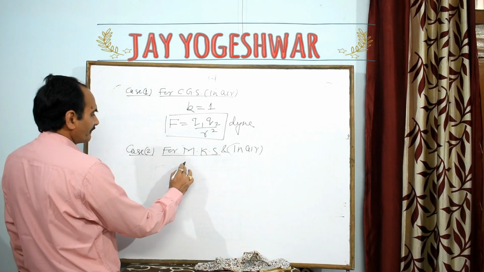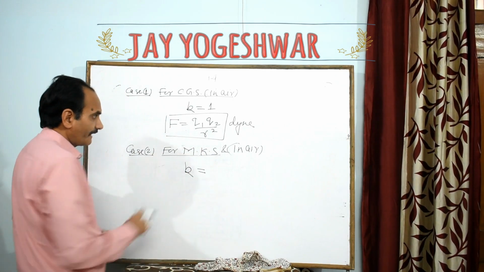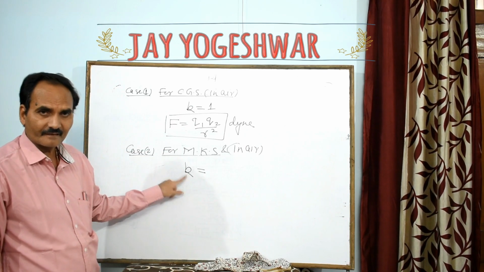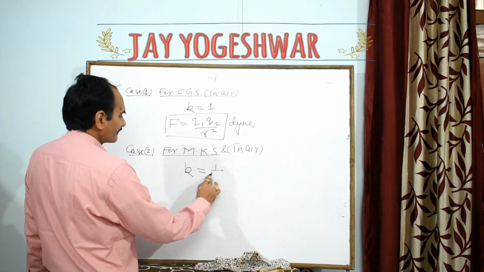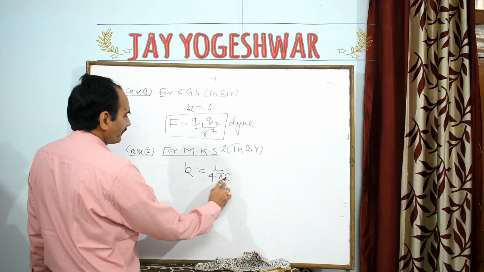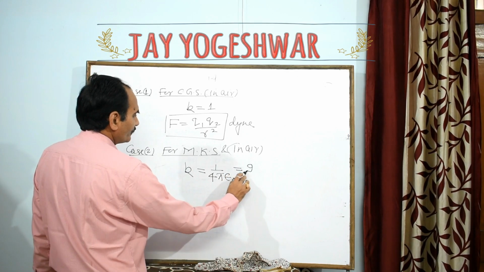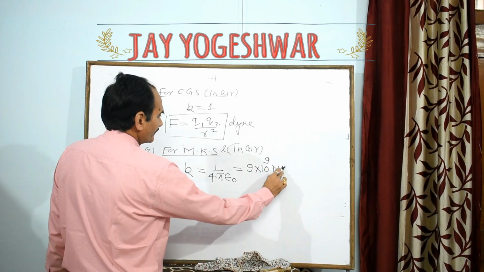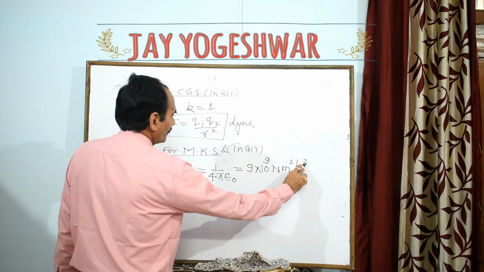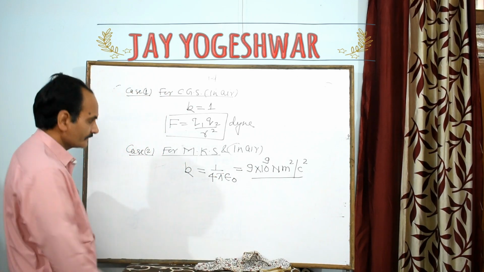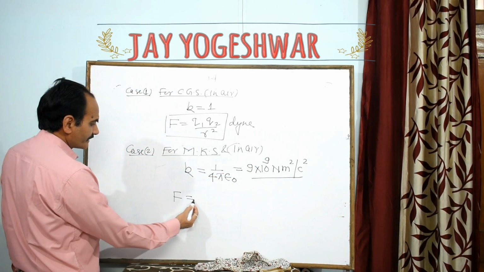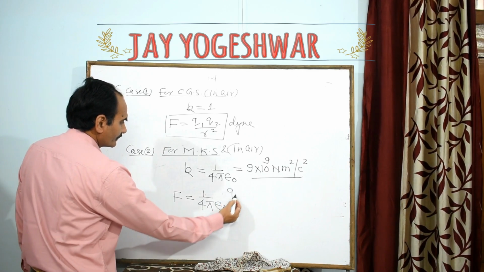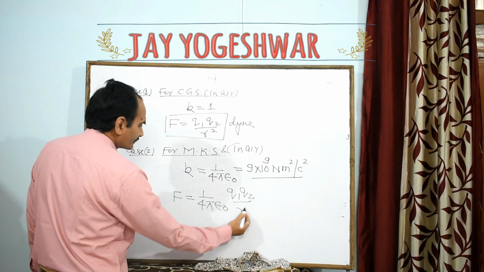Then in the MKS system, my dear, the proportionality constant, I am again saying, K is a small letter in English, okay, K. The proportionality constant K is equal to 1 upon 4 pi epsilon naught, its numerical value is 9 into 10 to the power 9 Newton meter square per Coulomb square. Put this value in the above equation. So the formula F is equal to 1 upon 4 pi epsilon naught Q1 into Q2 upon r square.